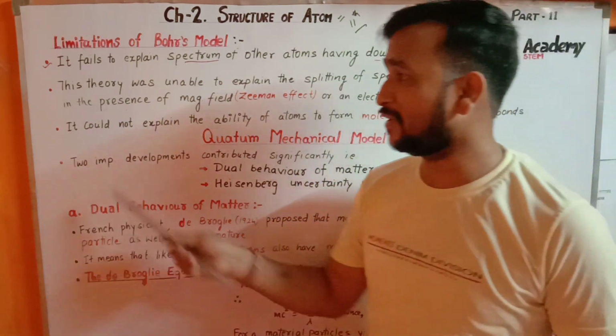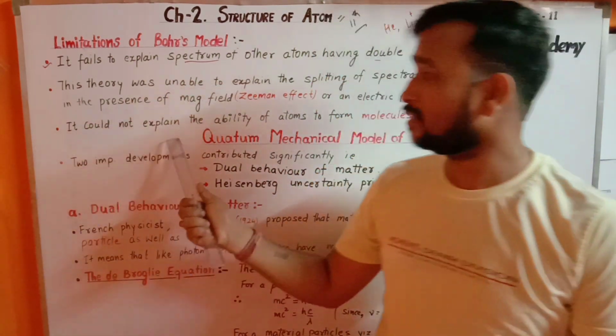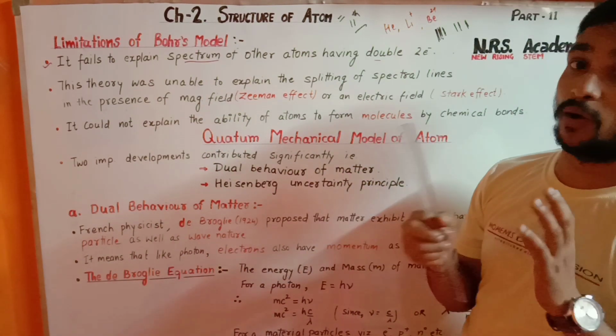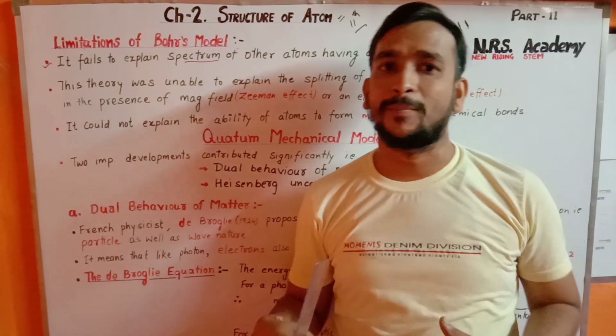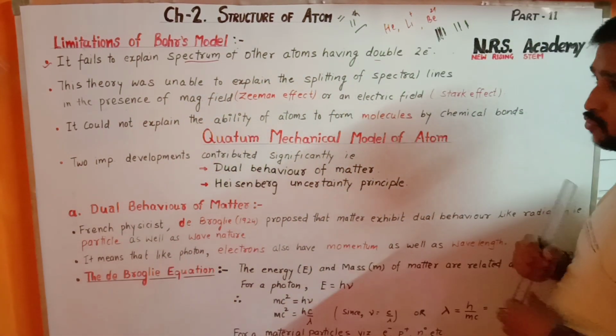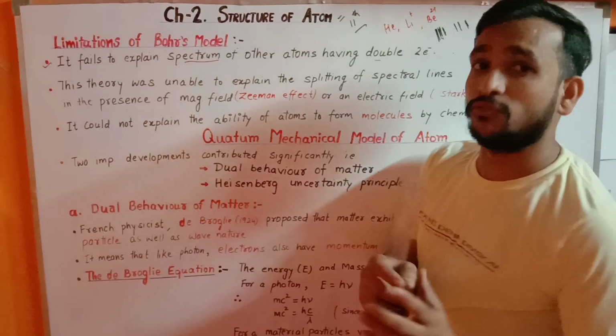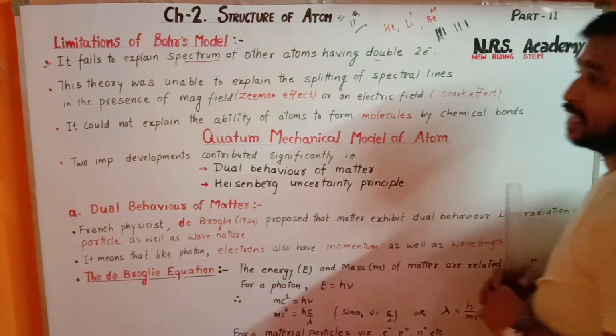The third limitation is that it could not explain the ability of atoms to form molecules. It could not explain how atoms form compounds by chemical bonds. So this is all about the limitations of the Bohr model of atom.